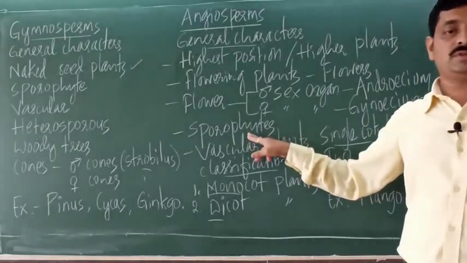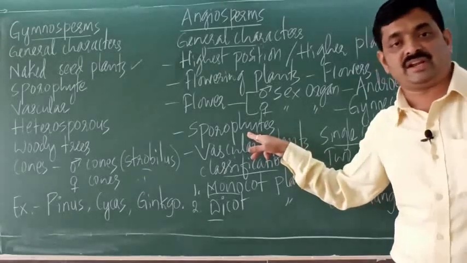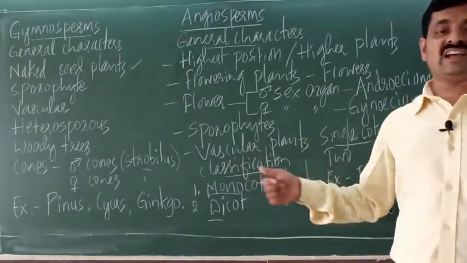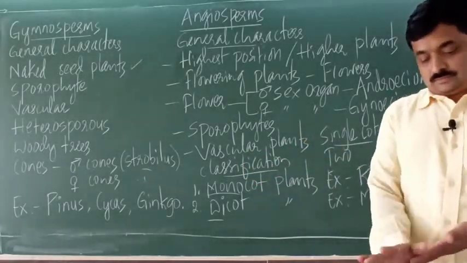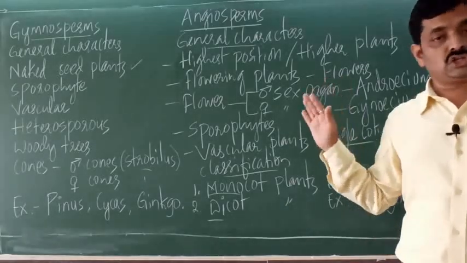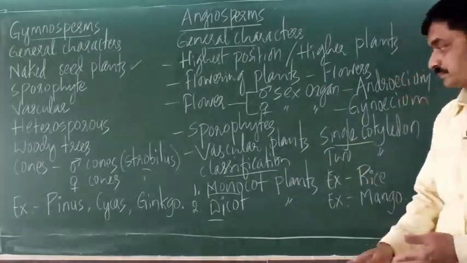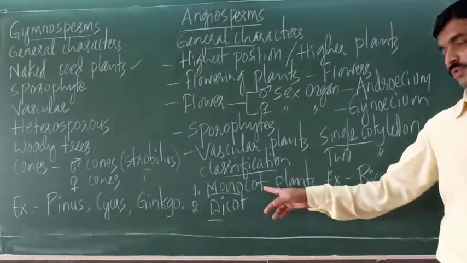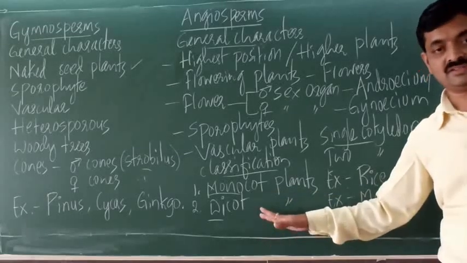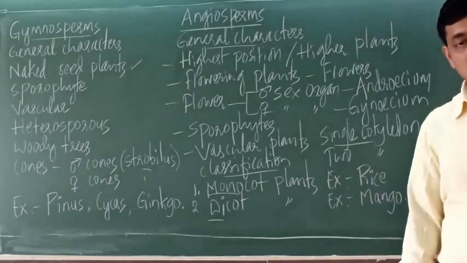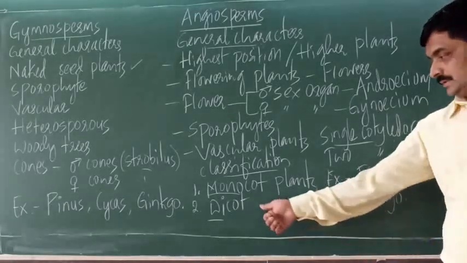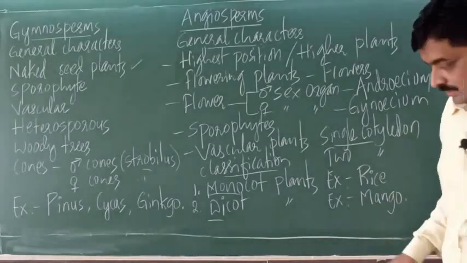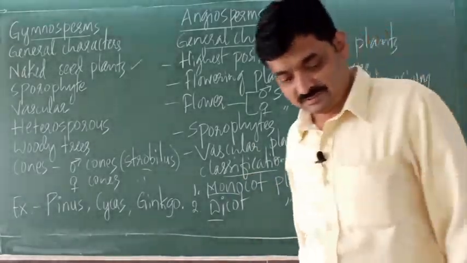Angiosperms are sporophytes, where the plant body is differentiated into roots, stem and leaves. Then they are called vascular plants because they have vascular tissues like xylem and phloem. Angiosperms are classified into 2 groups as monocot plants and dicot plants. Monocot plants have a single cotyledon. Its example is rice. Dicot plants have 2 cotyledons. Its example is mango. Then after this we shall continue with the next part.